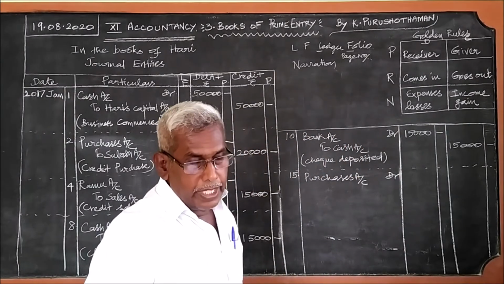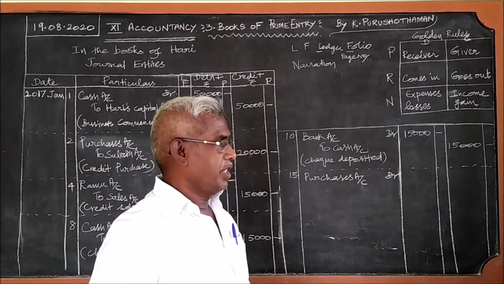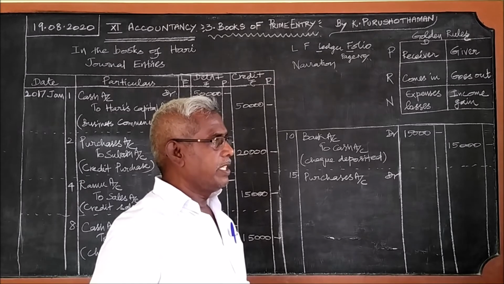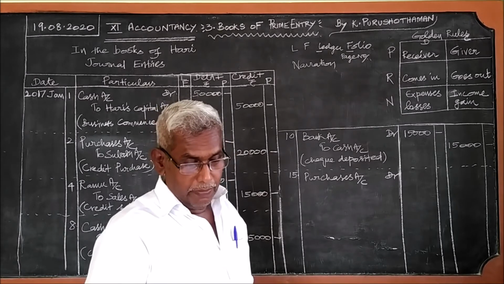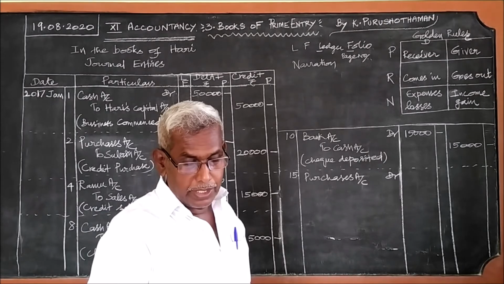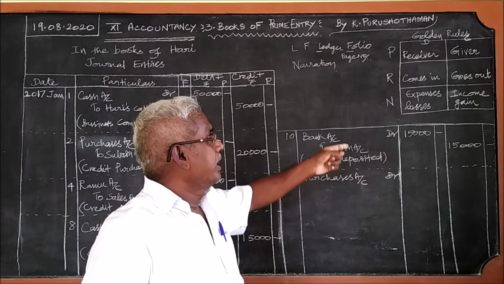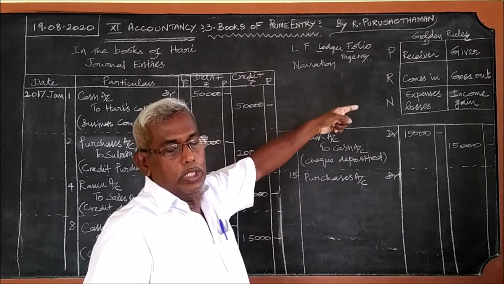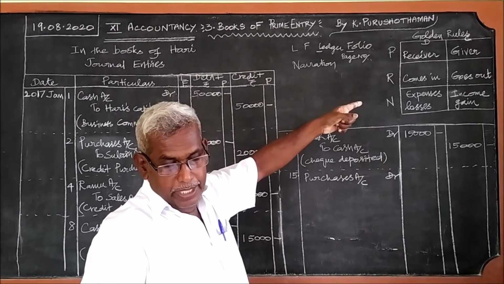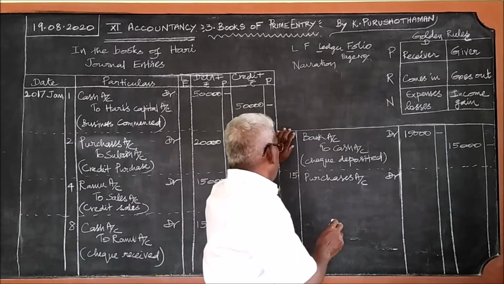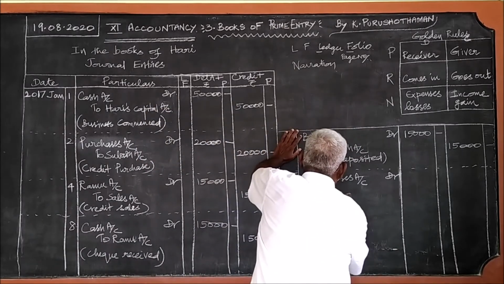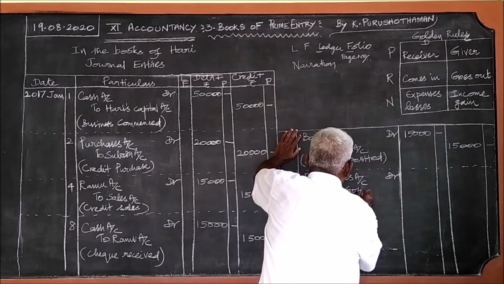Then if it is cash basis, to cash account. If it is credit basis, to name account, I said. Whether it is cash basis or credit basis, we should write the name, that is credit the giver rule. So what is the name? Name is Gopal. Purchases account data to Gopal account.